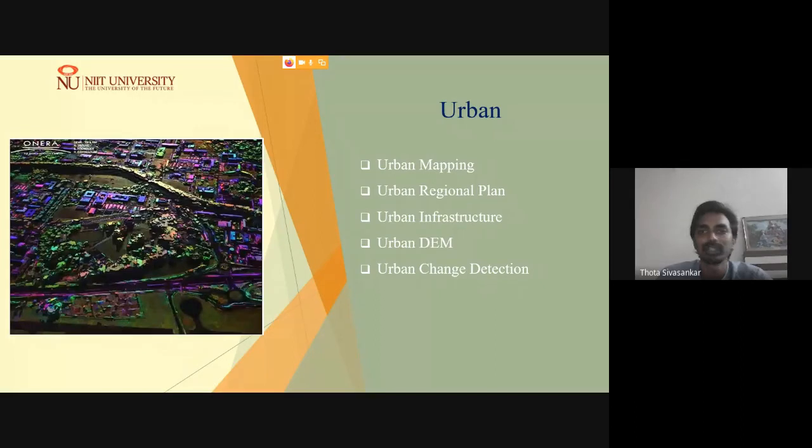So coming to the urban applications, we can map the urban area as well as do urban region planning activities using synthetic aperture radar data by generating urban infrastructure information as well as digital elevation model, which is one of the primary inputs for any planning activities. And further, one can also analyze urban change detection.